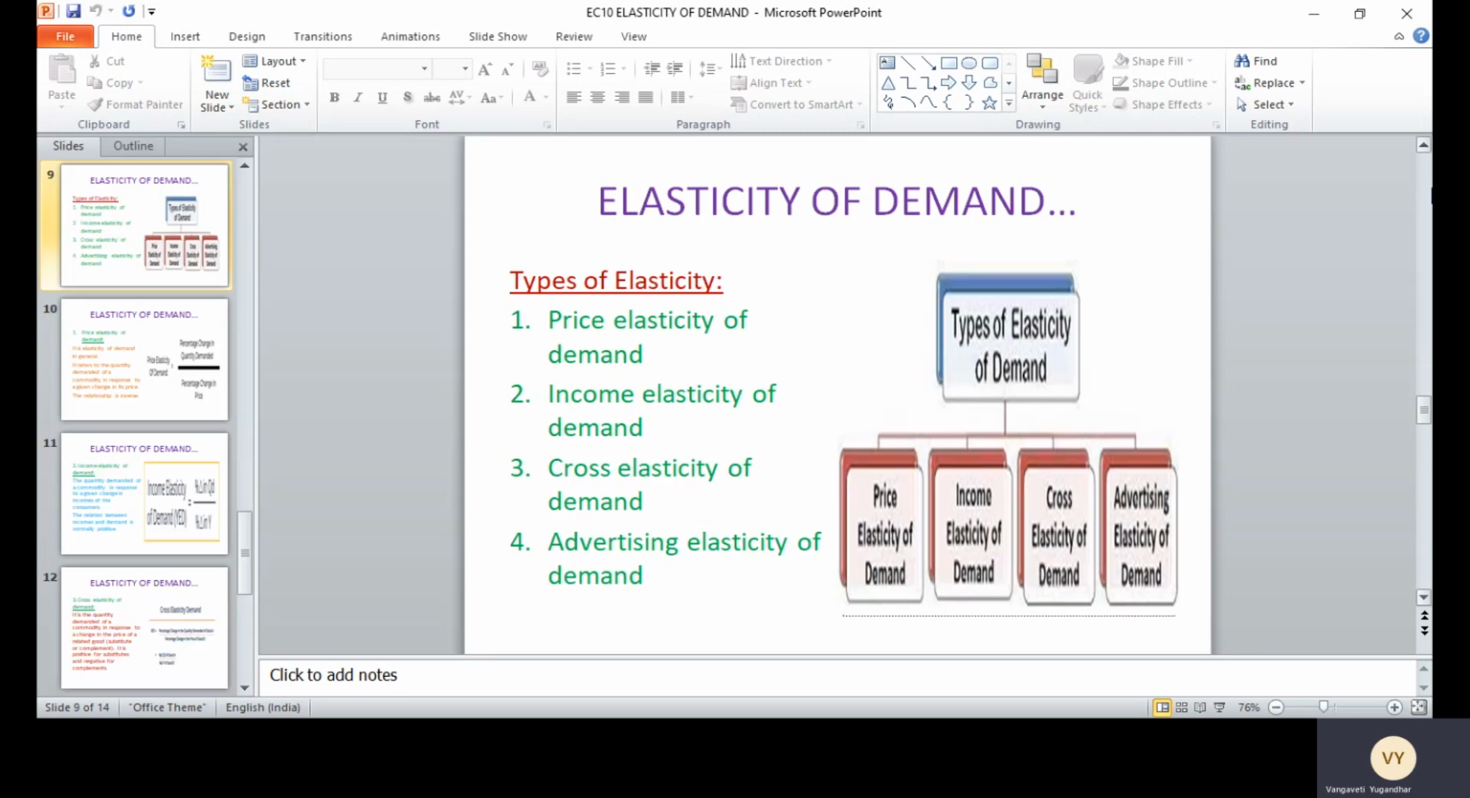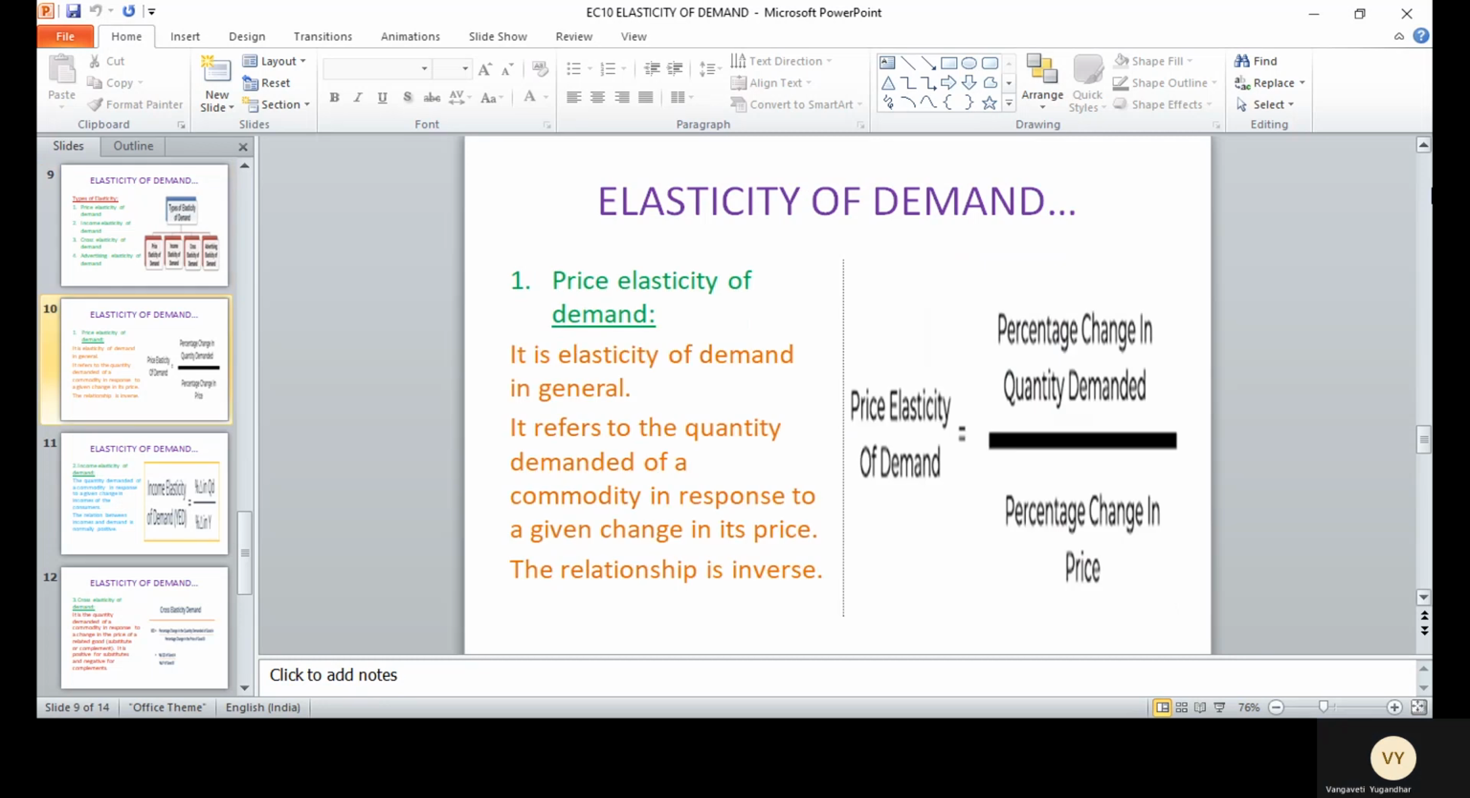Now let us discuss the various types of elasticity of demand. We come across broadly 4 types. For every element of the demand function, like we discussed already, price, income, etc., we can calculate elasticity, but mainly we come across 4 types: price elasticity of demand, income elasticity of demand, cross elasticity of demand, and advertising elasticity of demand. Let us see one by one.